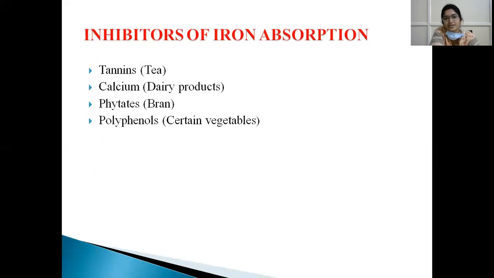So what are the inhibitors of iron absorption? That is tannins and calcium. Tannins are present in tea, and calcium, so it should not be taken along with milk and tea. And phytates and polyphenols, they are present in plants, so it should not be taken along with food.